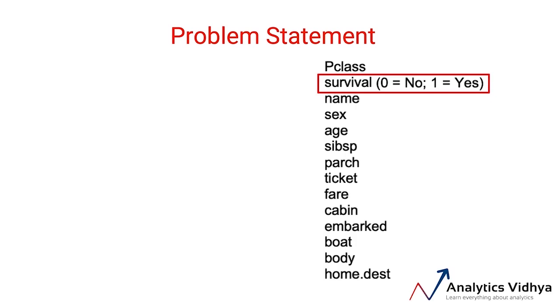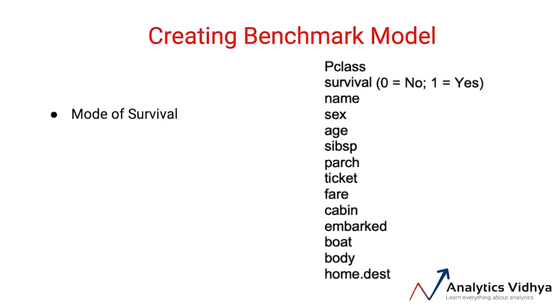And now if you go back to the same principles, we obviously cannot use mean to predict classification because mean will come out in decimals. So what can you do to create a simple benchmark model? And if you think about it, the right answer is mode of survival, right? So at an overall level, if say 70% of customers survive or they have a value 1, the best prediction I can make basis only this information is that every passenger survives. But the minute I can introduce variables, I can then continue to improve this model.